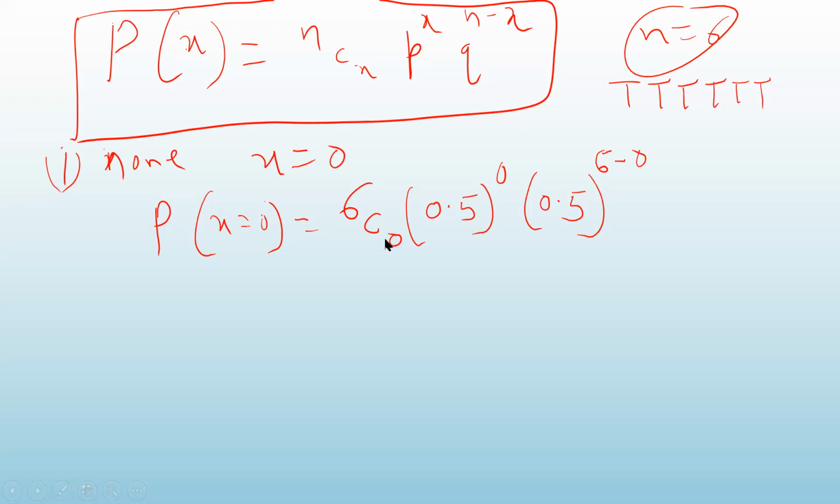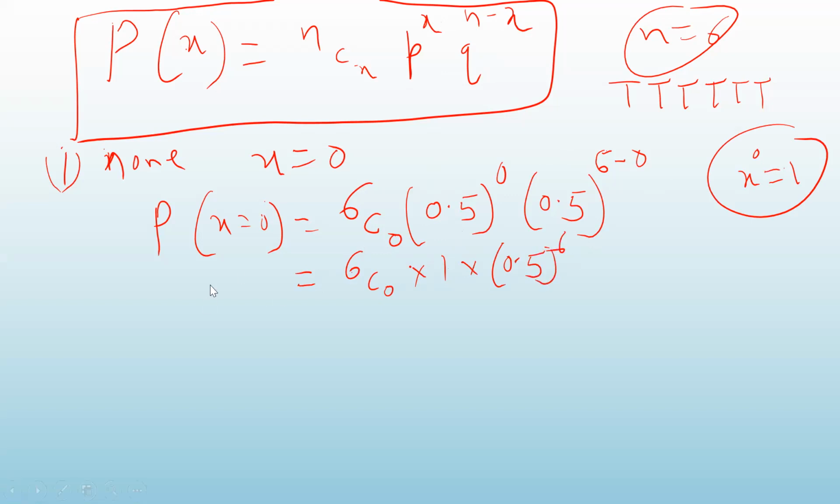So 6C0, then P raised to X, 0.5 raised to 0, and Q is 0.5 raised to N minus X, which is 6 minus 0. So you will get 6C0 into 0.5 raised to 0 into 0.5 raised to 6. 0.5 raised to 0 will be 1. Any number raised to power 0 is always 1. Remember this. And here you will get 0.5 raised to power 6.